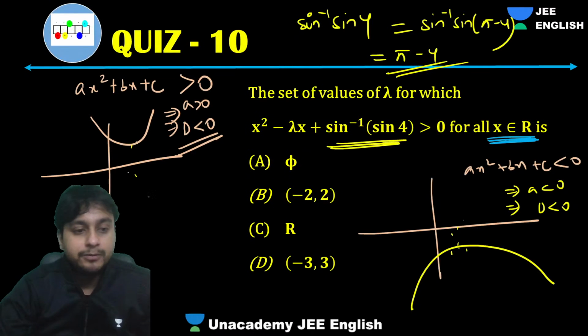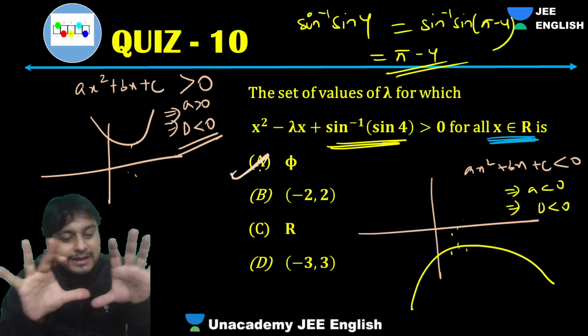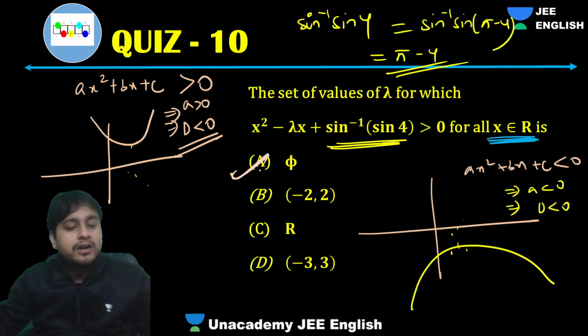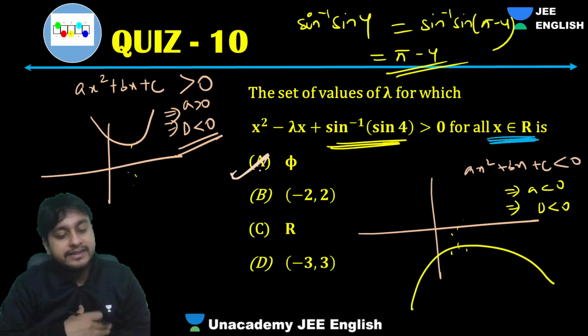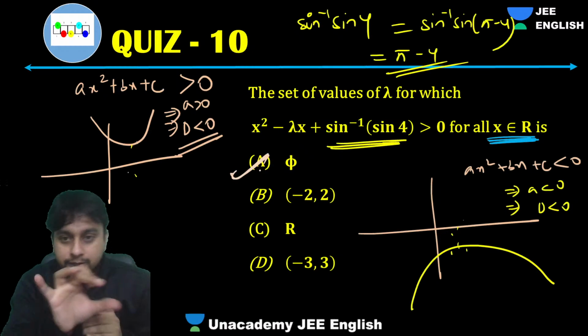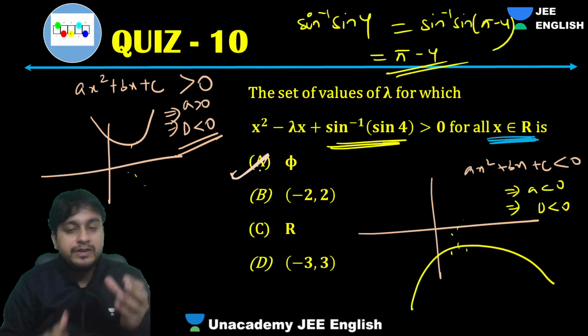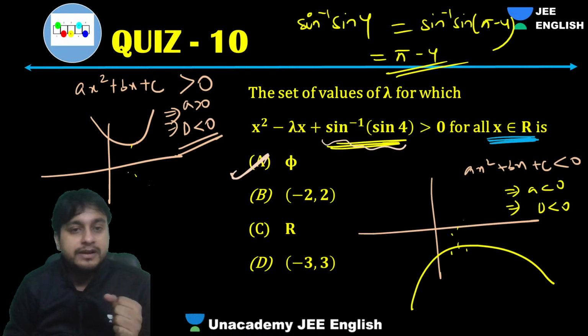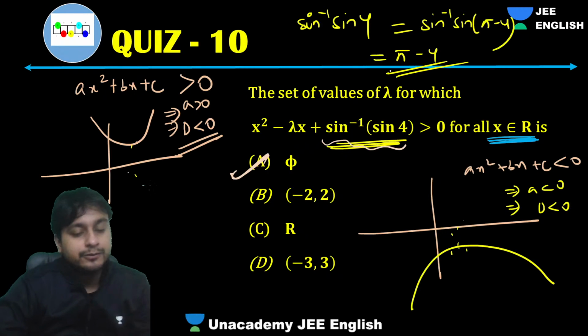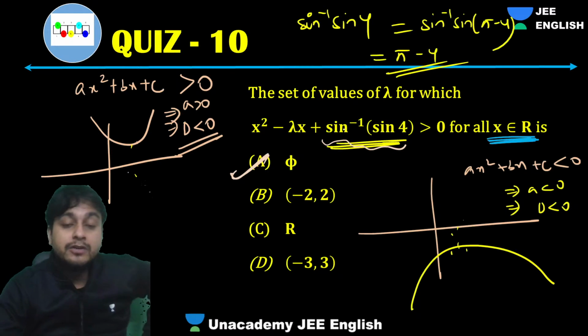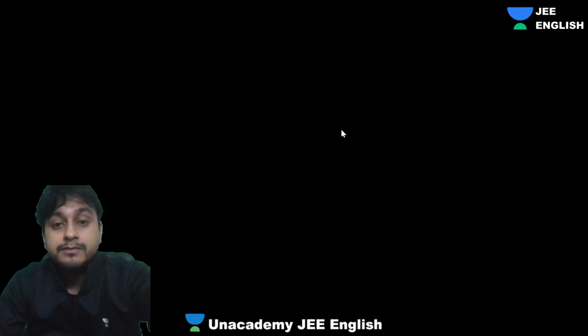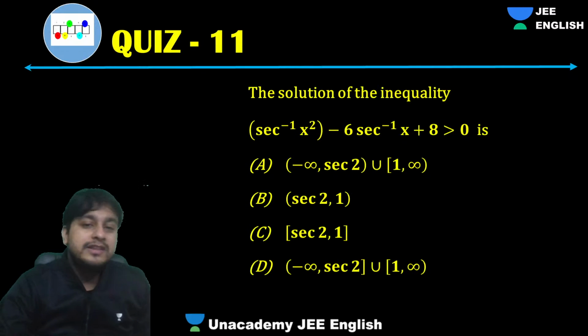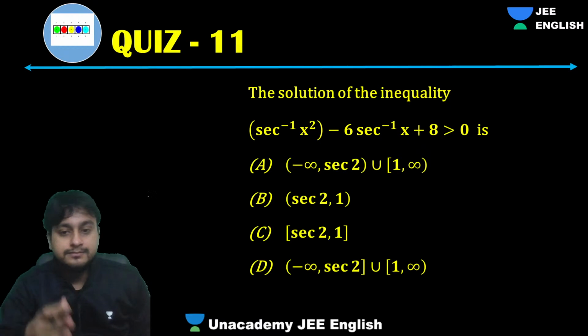This kind of tricky problems they're asking a lot of times in your JEE. You need to have simple concepts. Did we do anything extraordinary? No. We used simple concepts, just arranged them. We used simple inverse trigonometry concepts and then we solved. So this is how they're framing the questions in JEE. Please make sure that you note down all these amazing problems. Next problem.